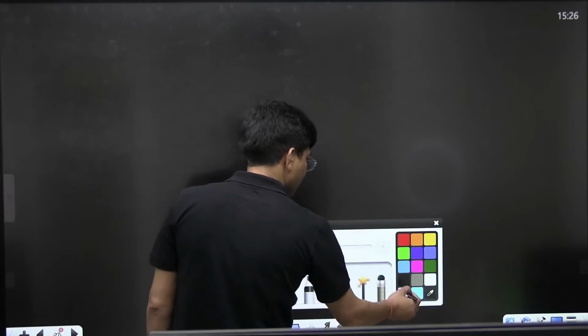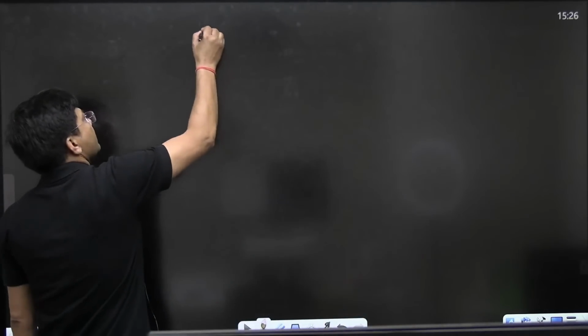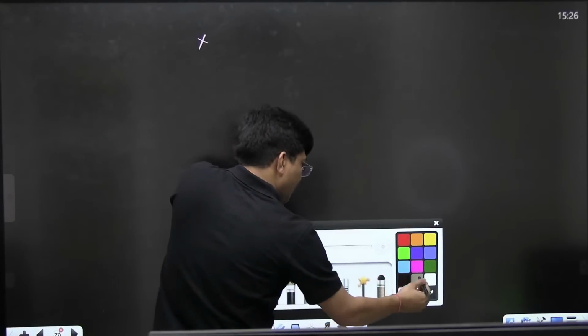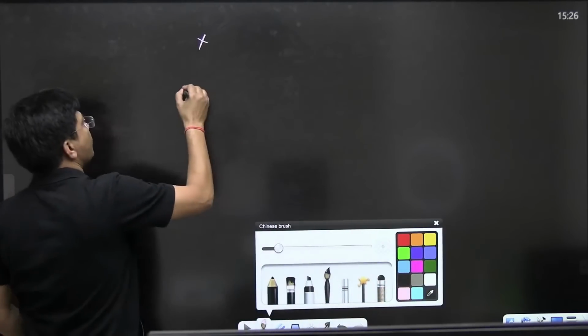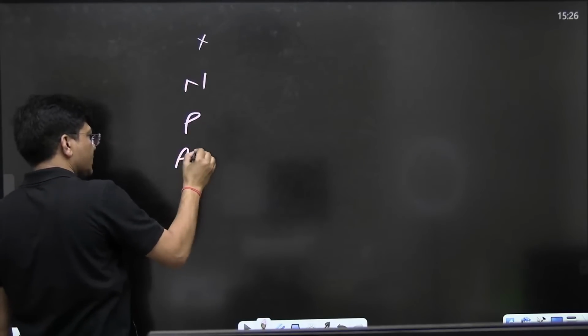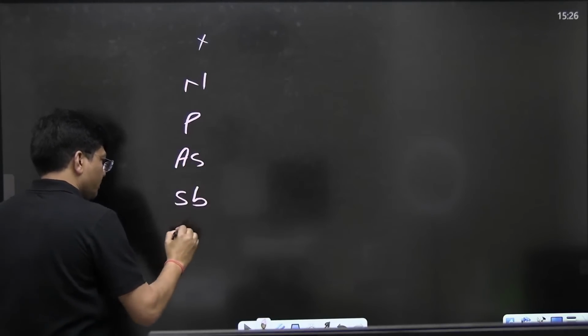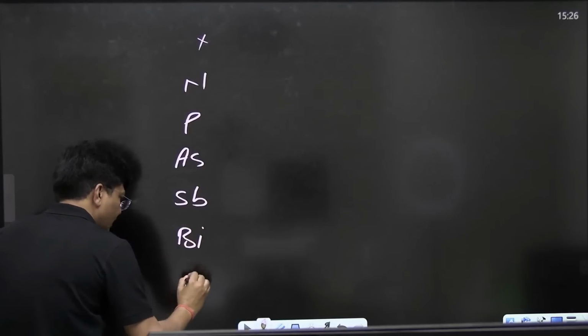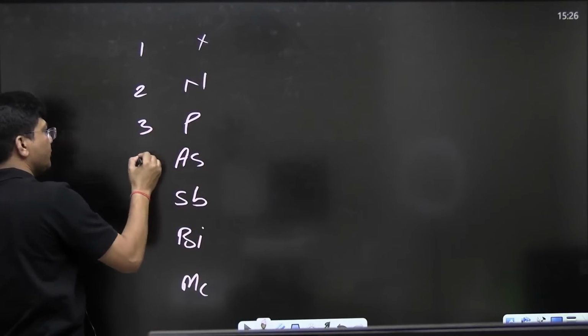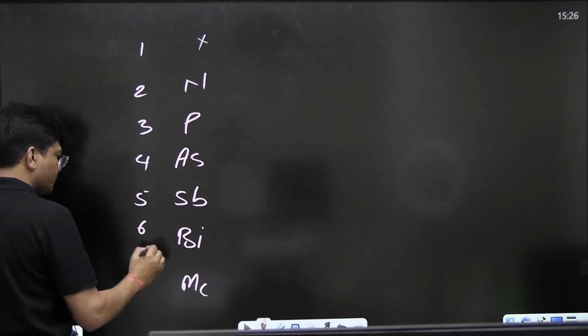Now see everyone, what I have written. Nitrogen, phosphorus, arsenic, antimony, bismuth, Mc. You have to make a memory in your brain, then only you are going to get the benefit. Here: first period, second period, third period, fourth period, fifth period, sixth period, seventh period.